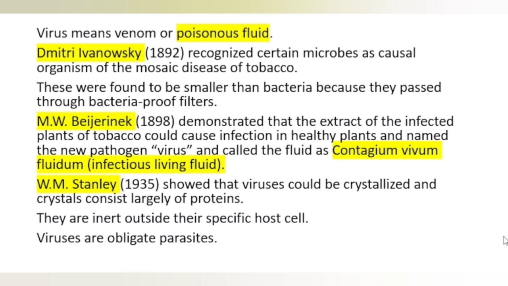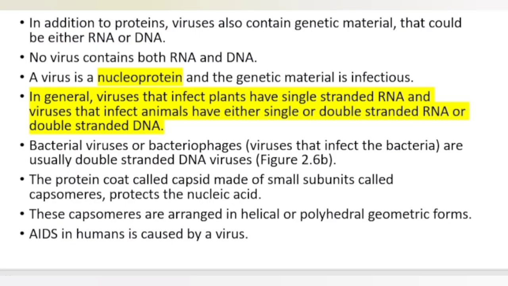Then M.W. Beijerinck in 1898 demonstrated that extract of infected tobacco plants could cause infection in healthy plants and named the new pathogen virus, and they called the fluid contagium vivum fluidum, or infectious living fluid. They found that it can be spread from one plant to the other. Then W.M. Stanley in 1935 showed that viruses could be crystallized and crystals consist largely of proteins. They are inert outside, means inactive outside their specific host cell, and viruses are obligate parasites. Obligate means what? Without a host, they cannot survive. In addition to proteins, I told you viruses also have a genetic material.